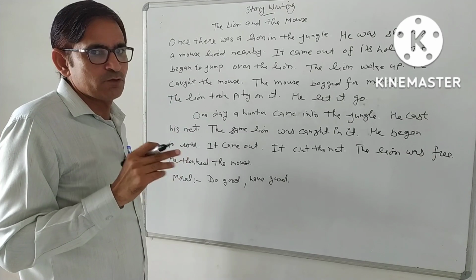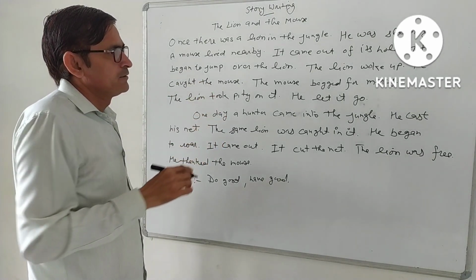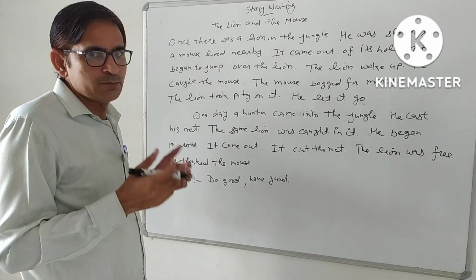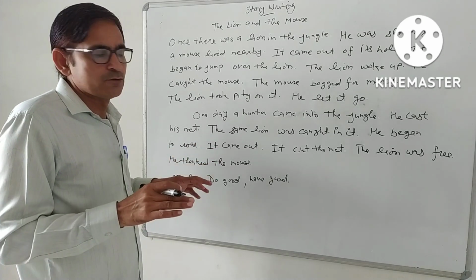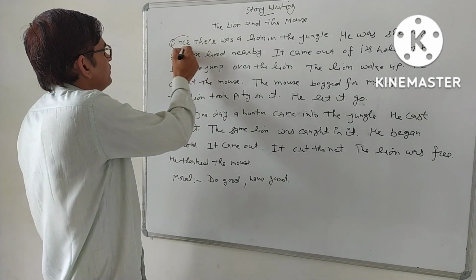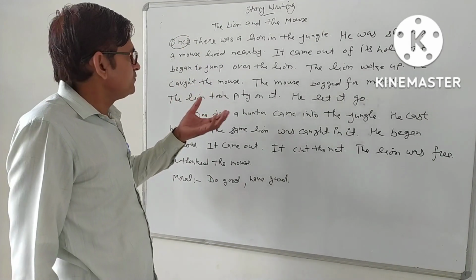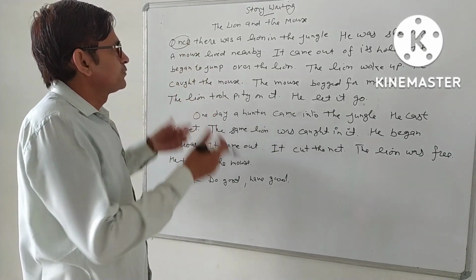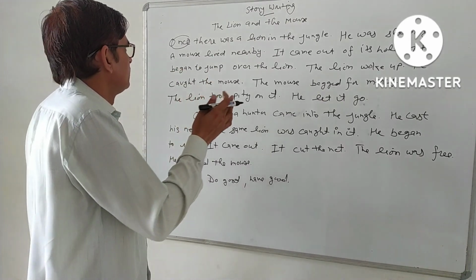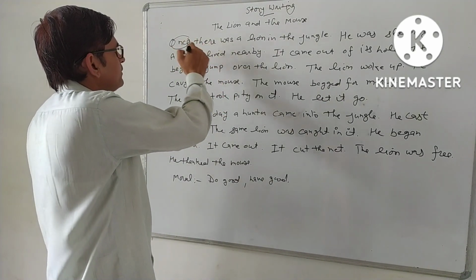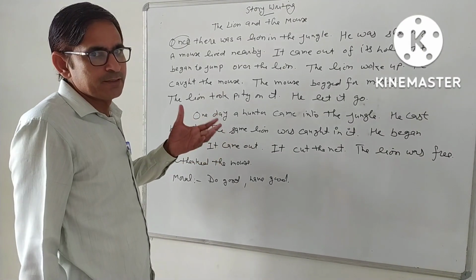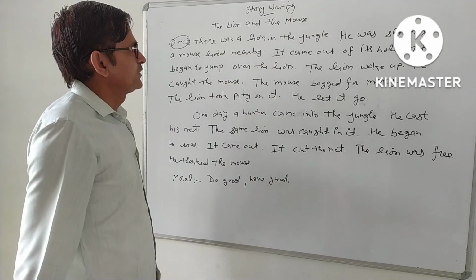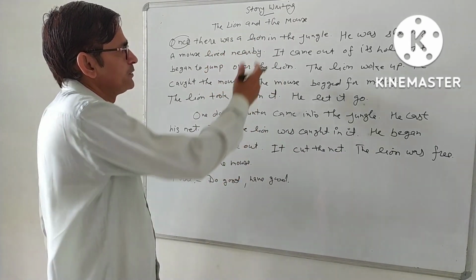There may be a variety of it, and it depends on us how much we get to know about the sentence. We must know the basic knowledge of a sentence. There is one word, "once". It is telling about something when the subject is not available. When we don't know the exact position of that thing, we use "there". "Once" is telling about the time: one day, one time, there was something. But here it is talking about a lion, a lion in the jungle.